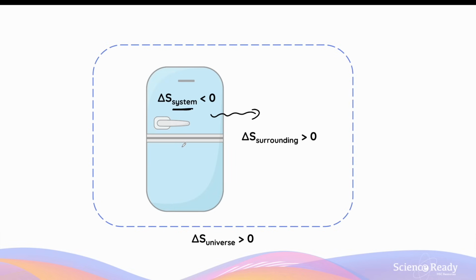So they become more compact, more organized, and their position and motion become more predictable. Now, as the heat is extracted and transferred into the surrounding, the air molecules or anything really surrounding the refrigerator will then absorb this heat and therefore will become more disordered.